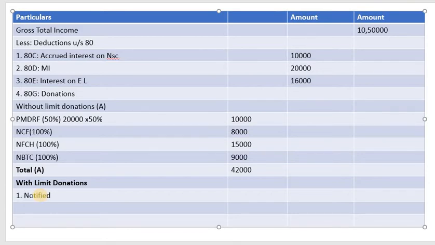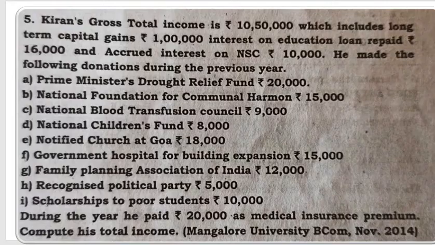Notified church. Okay, before that let us discuss regarding the donations. I have not discussed. See, Prime Minister Drought Relief Fund, it's without limit, 50% we have given. The National Foundation for Communal Harmony, it is 15,000, so it is 100% eligible. The National Blood Transfusion Council, again it is 100% without limit. Then National Children's Fund, again it is 100% without limit.